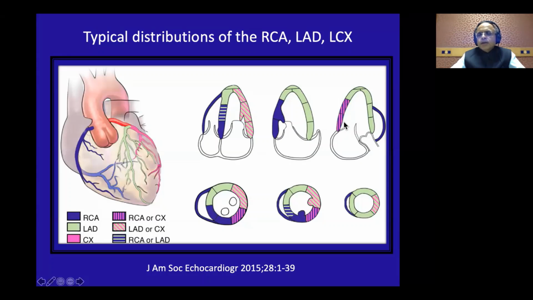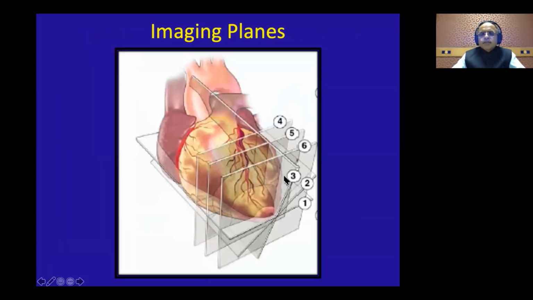Either it will be supplied by the PLV coming from the RCA, or by the distal obtuse marginals, and in the short axis. So all these 6 images have to be captured by stress echocardiography. Generally all 3 long axis images have to be captured, and you can capture either basal or apical short axis images to get all the coronary territories.